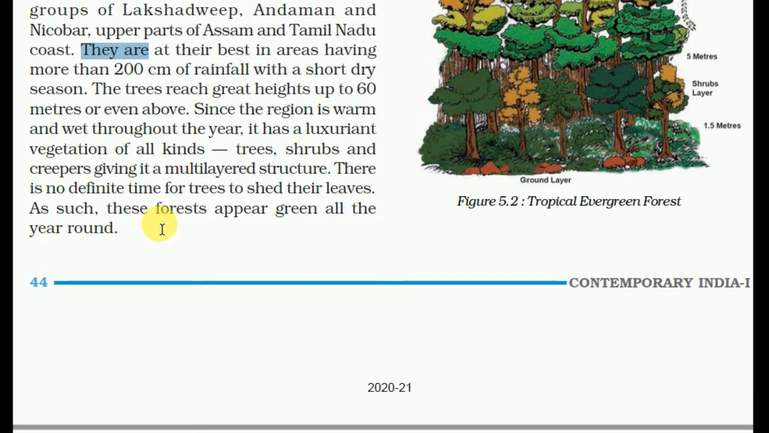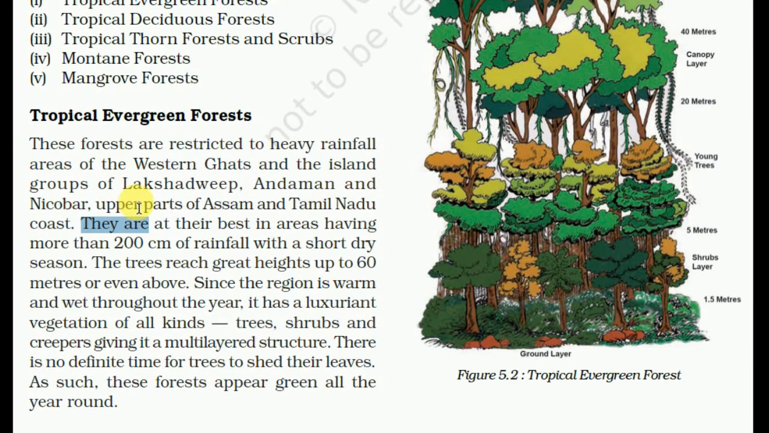They are at their best in areas having more than 200 cm of rainfall with a short dry season. The trees reach heights up to 60 meters or even above. Since the region is warm and wet throughout the year, it has luxuriant vegetation of all kinds of trees, shrubs and creepers. What are creepers? Creepers are the climbing plants. These are creepers.